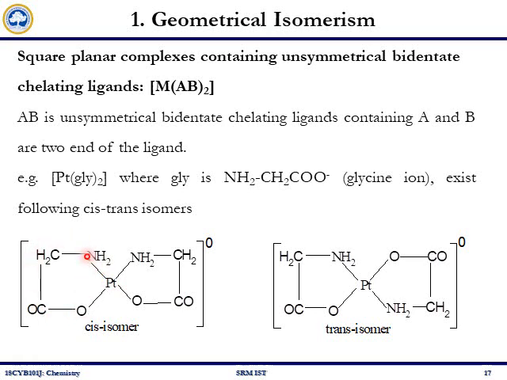That is why we say this is the A side and the B side, AB. Similarly, another glycine ion on this side. So hence we say A B 2 with one metal. You see this nitrogen, they are in cis position, or the oxygen in cis position, hence this is a cis isomer.